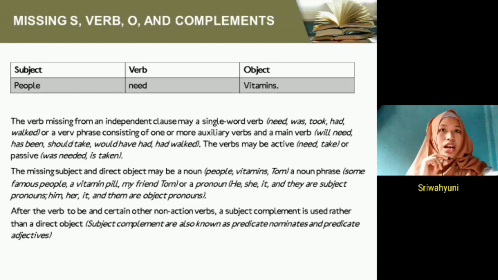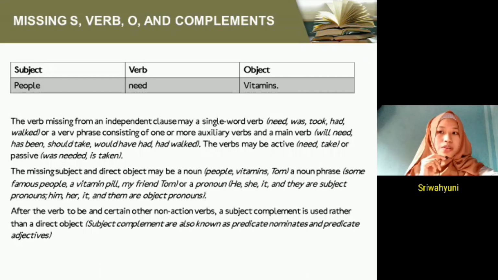Next, I will explain to you about the missing subject, verb, object, and complement, where the subject is people, the verb is need, the object is vitamins. Okay, the verb missing from an independent clause may be a single word verb. Examples: need, wears, took, had, and walked.